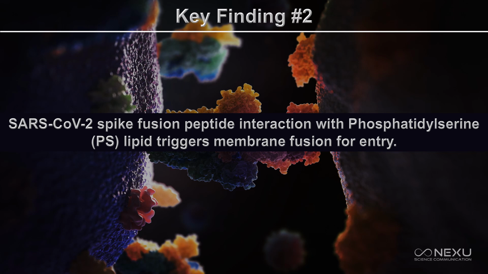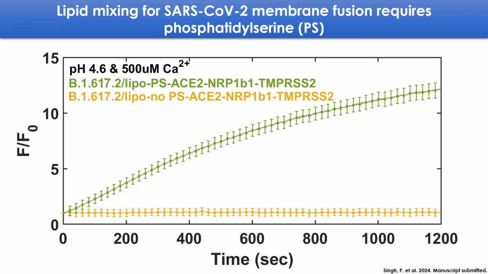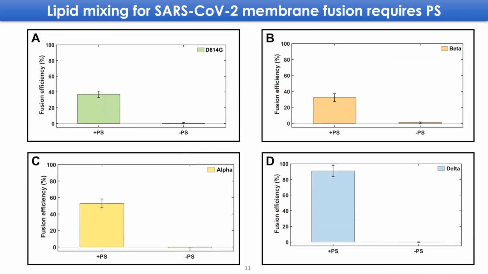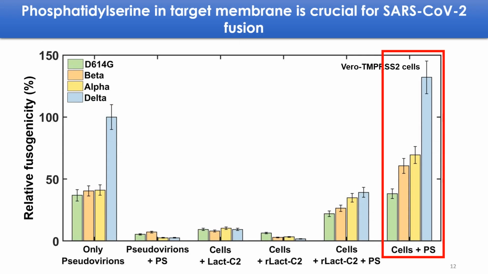This brings me to my second finding, the result of which I have shown in my previous review, which is that SARS-CoV-2 spike fusion peptide interaction with phosphatidylserine lipid triggers membrane fusion for entry. If we look here, we have the data in presence of phosphatidylserine and in absence of phosphatidylserine, and we can very clearly see for all these 4 strains that it is only when phosphatidylserine is present that membrane fusion is taking place.